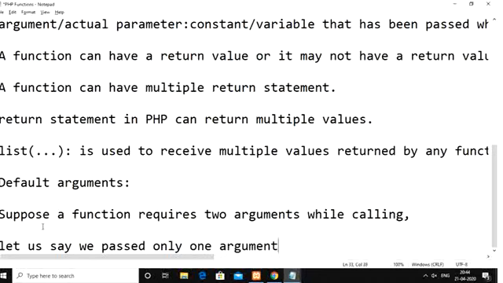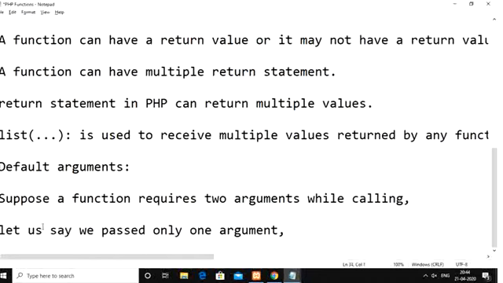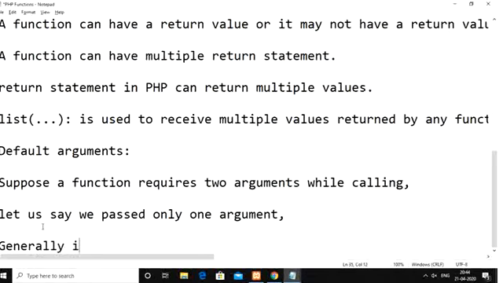In that case, generally it shows one kind of error.